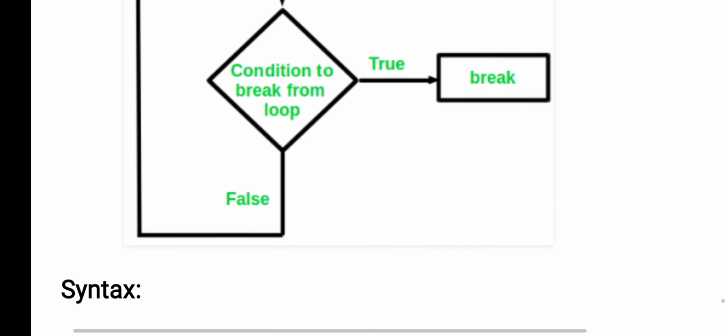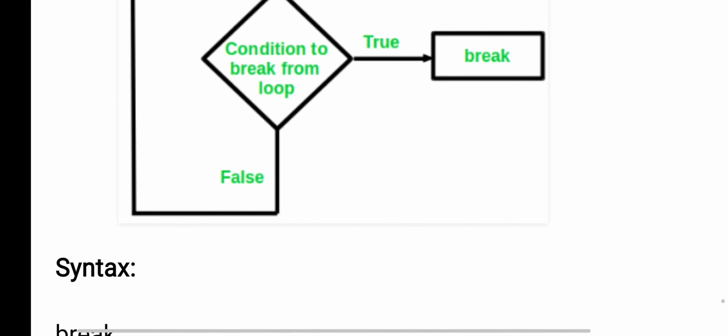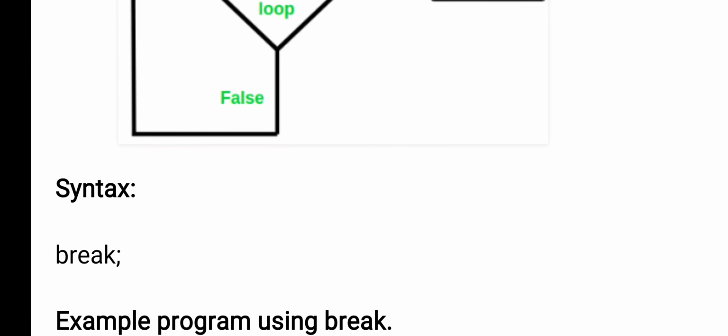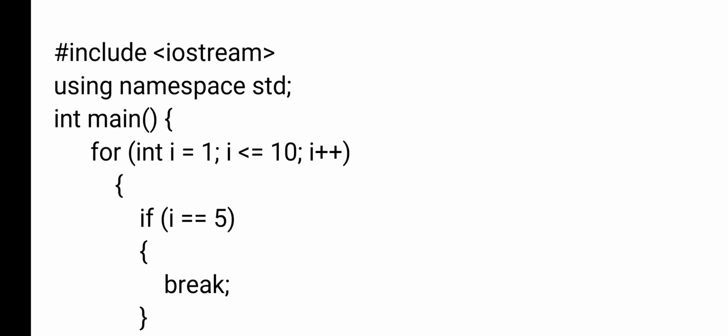It means it will break the loop or any decision making statement when the condition is true. Now, you can see an example program here. As usual, I have included the preprocessor command and the namespace std. Next, I have given a for loop: for int i equals 1, and next, i less than or equals to 10.